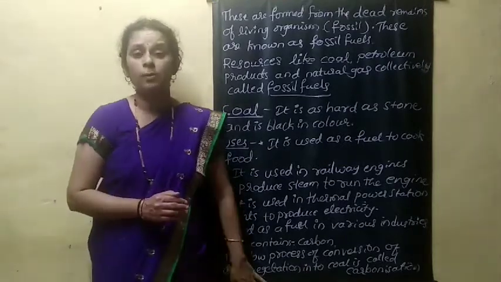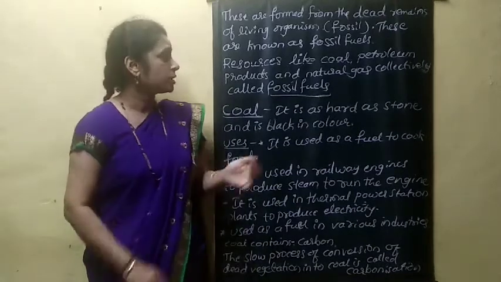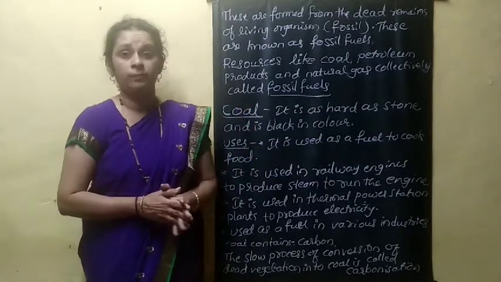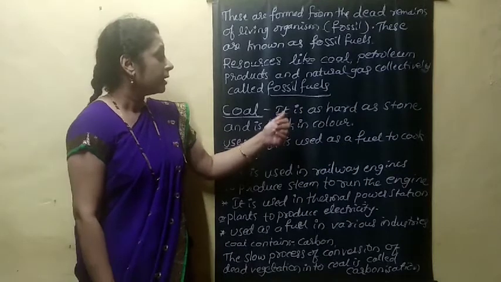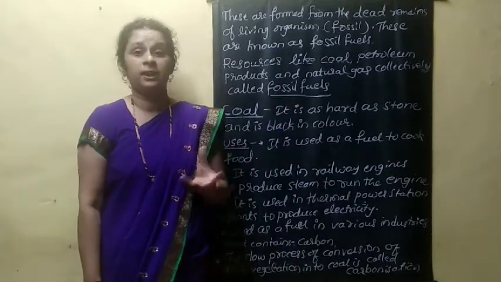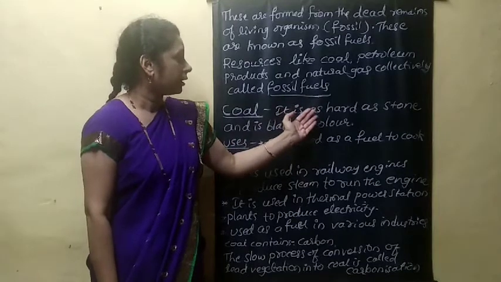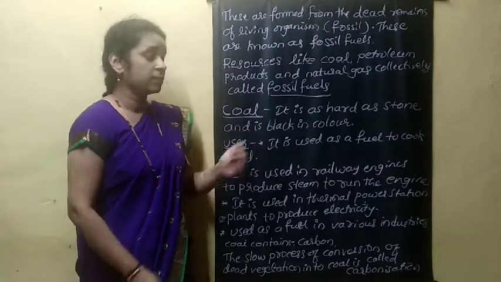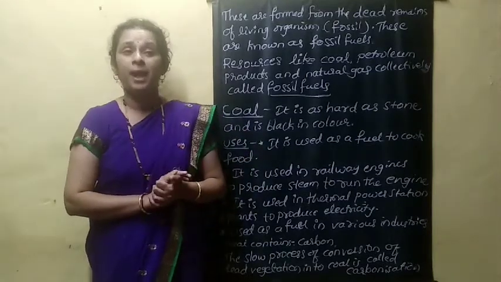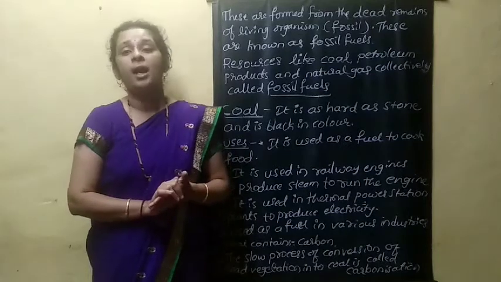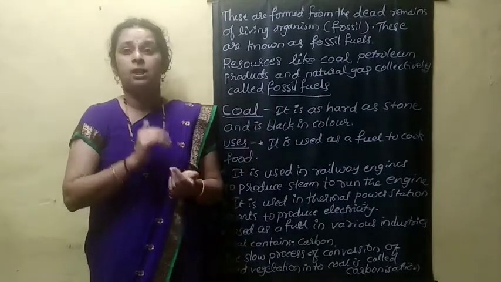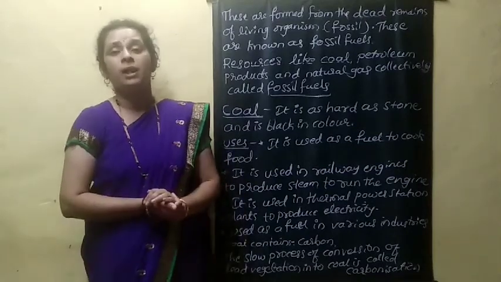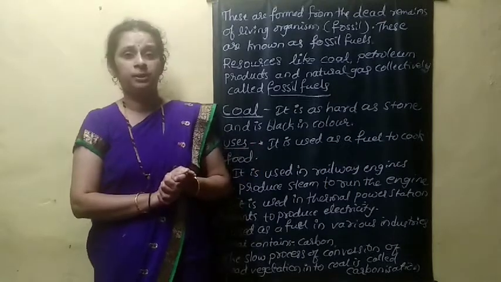First, we have to discuss this fossil fuel in detail. The first one is a very important exhaustible natural resource, that is coal. Coal is a hard, stone-like material. It is as hard as stone, and it is black in color. The color is black because it is mainly made up of carbon. These are carbon compounds. It is mainly made up of coke and coal, all mainly made of carbon, different forms of carbon.